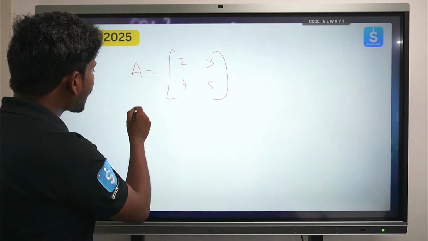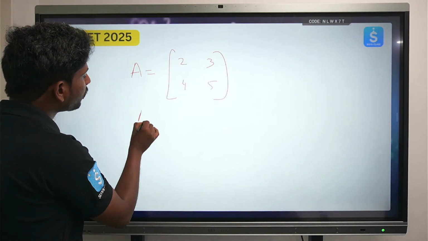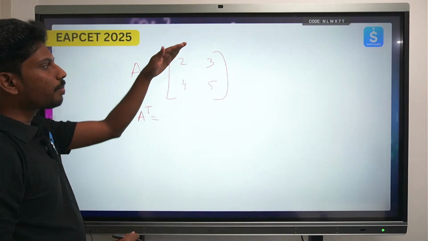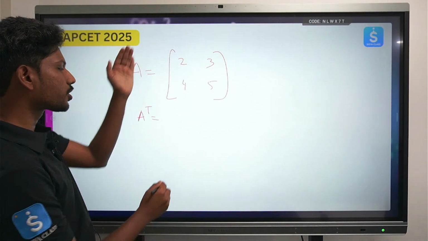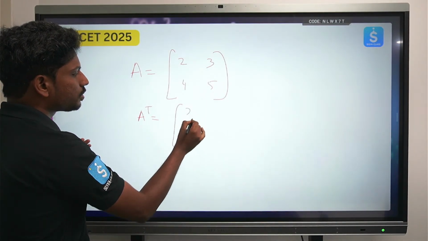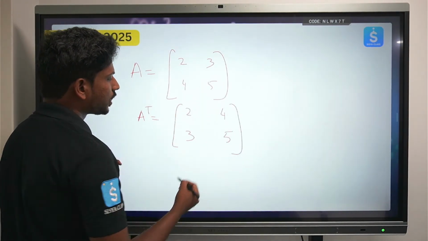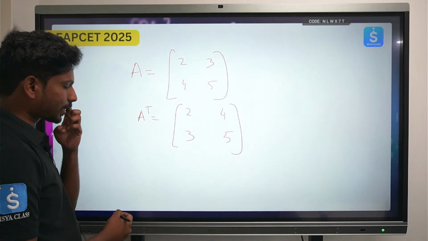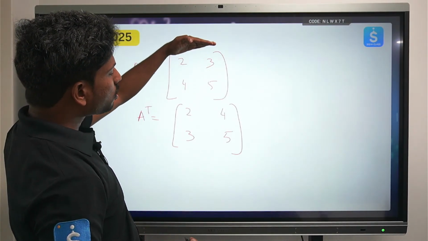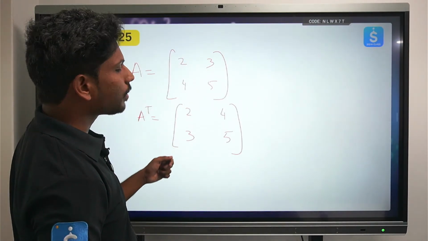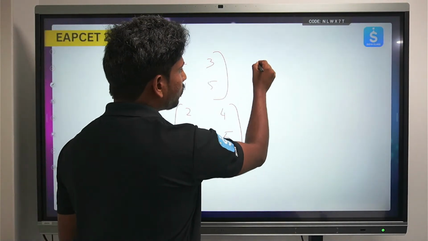So, transpose of a matrix. What is the transpose of a matrix? You are making the rows to columns, columns to rows. That is 2 3, and this you are making as 4 5. This is nothing but the transpose of a matrix. When you make the rows to columns and columns to rows, this is a transpose of a matrix. Let's take one more matrix.